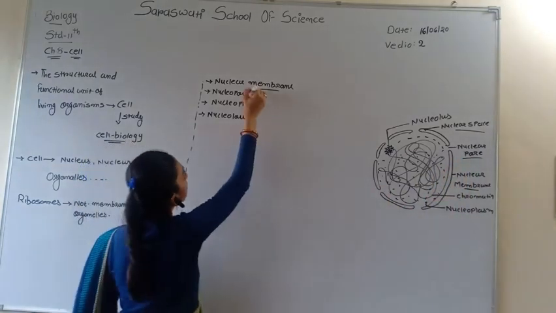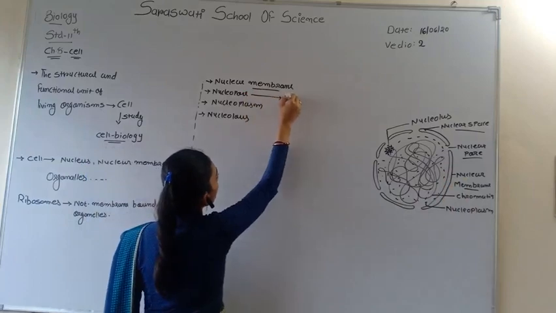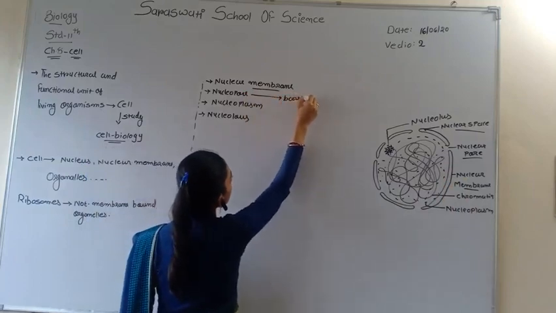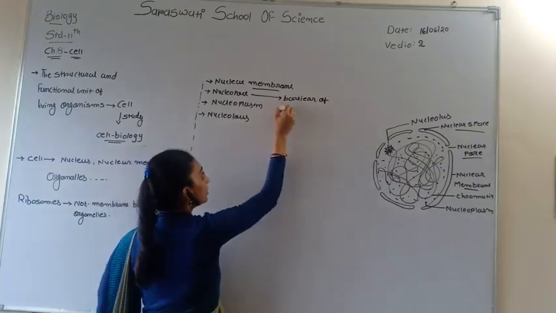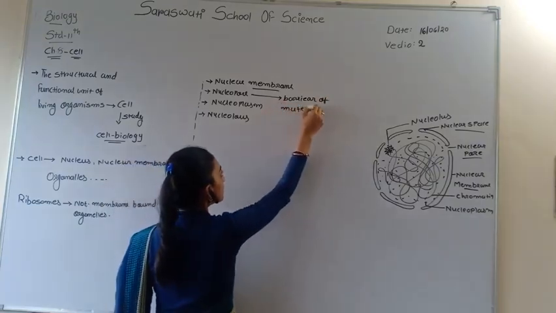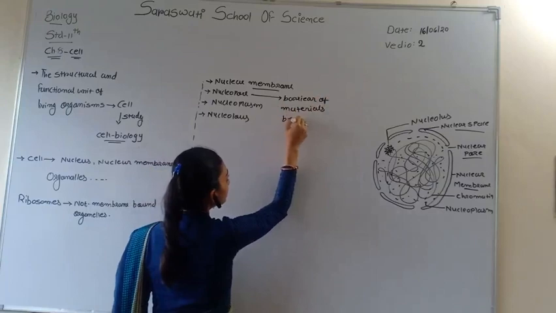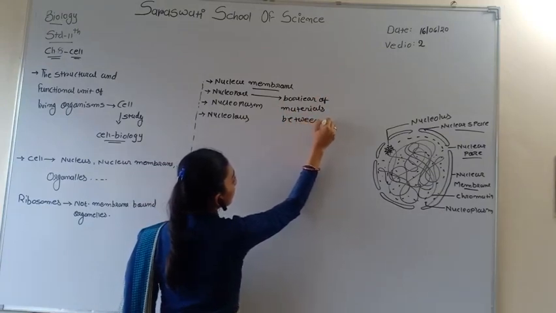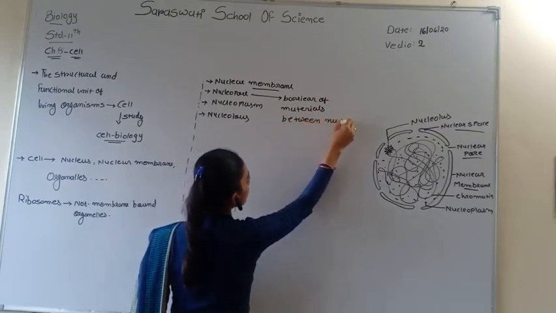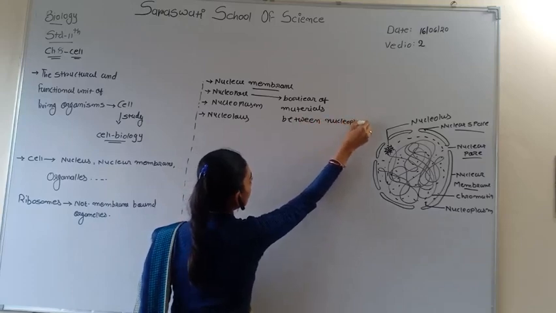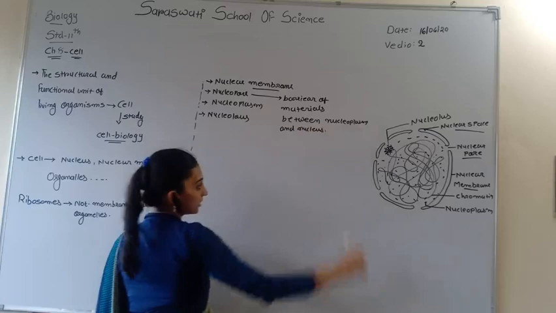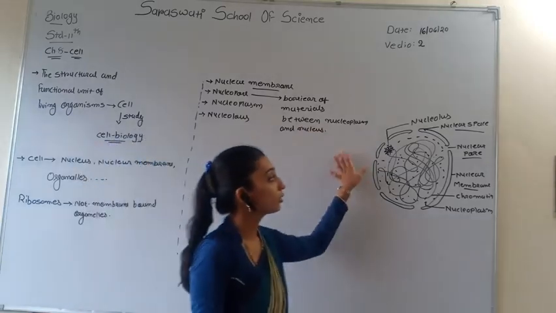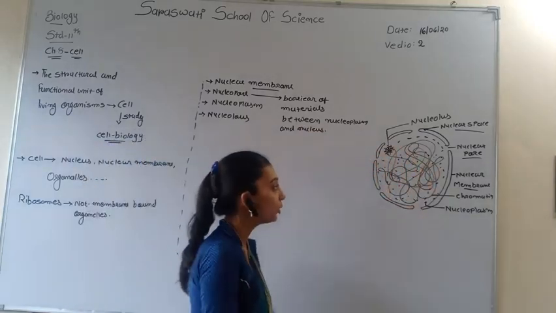The function of the nucleopore is to act as a barrier controlling materials between the nucleoplasm and the cytoplasm.